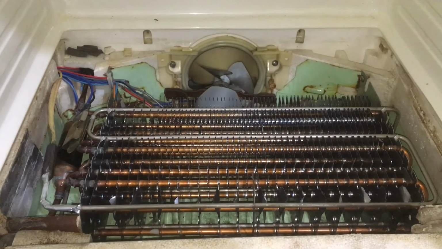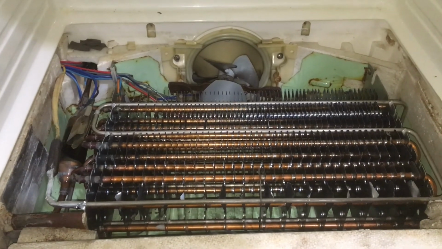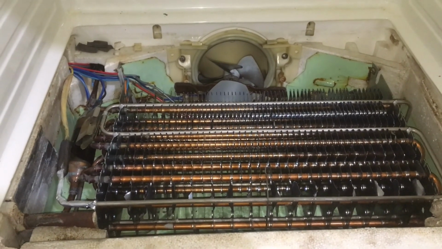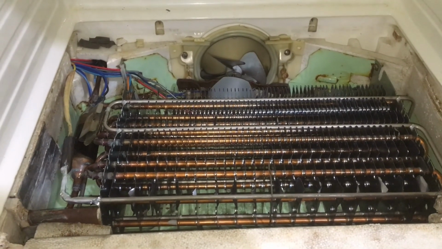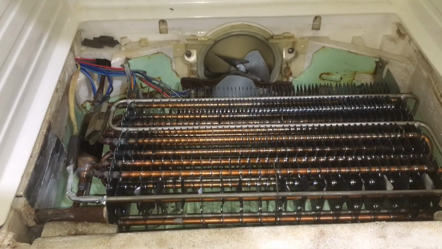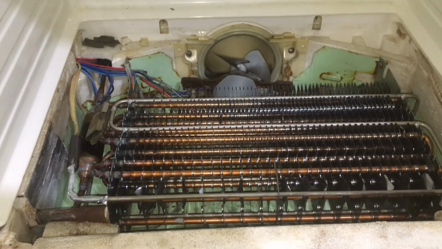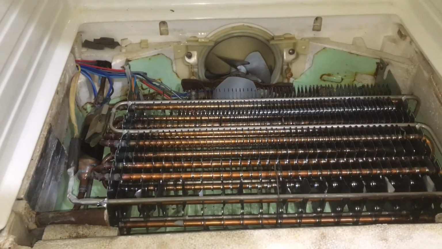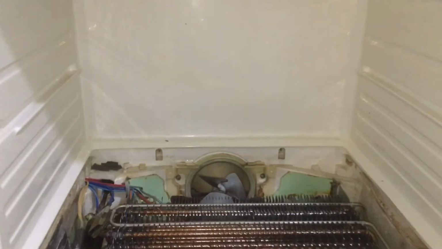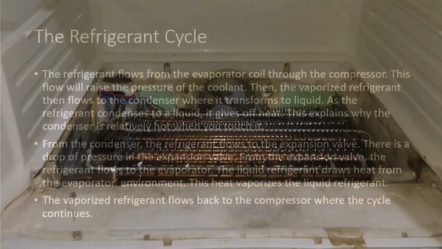Okay, so this is the evaporator. The evaporator is the cooling component of the refrigeration system. It absorbs heat from the contents within the cooling appliance. In the domestic refrigerator, the evaporator is in your freezing compartment, which is this compartment.